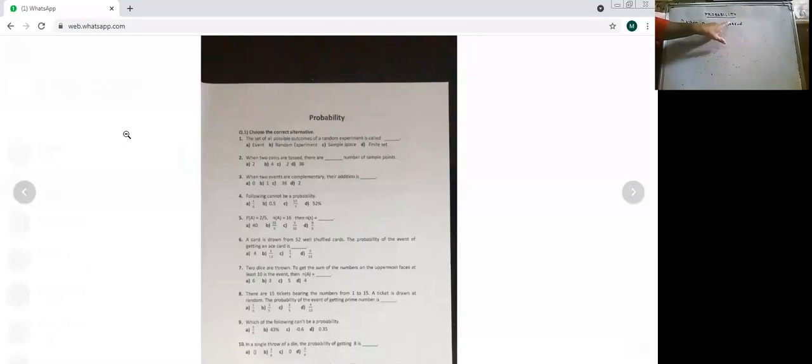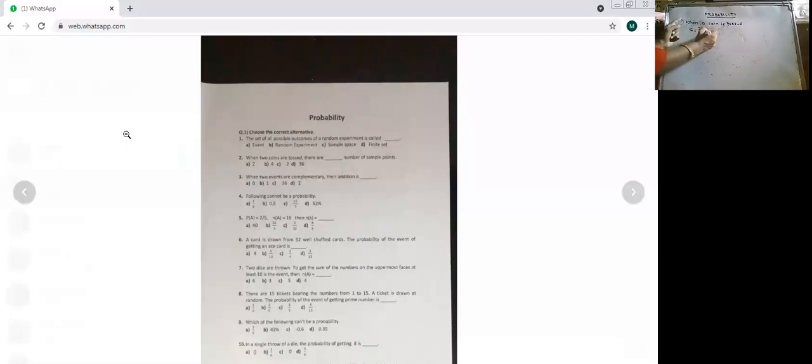Okay, when a coin is tossed, some basic things, as if the sample space, where all possible outcomes must be taken. So when you toss one coin, either head comes or tail comes.